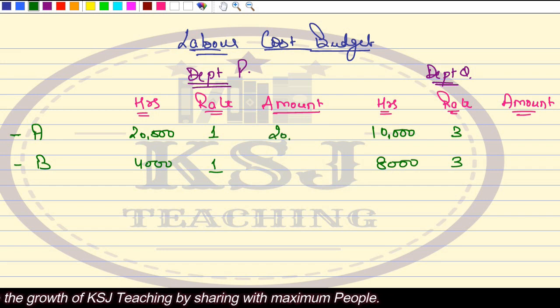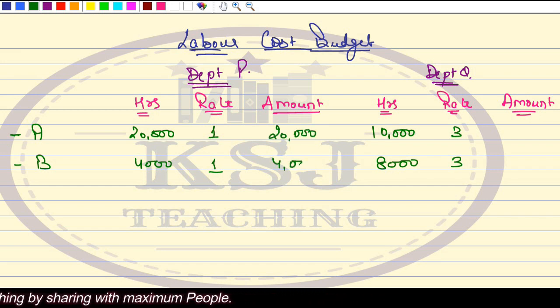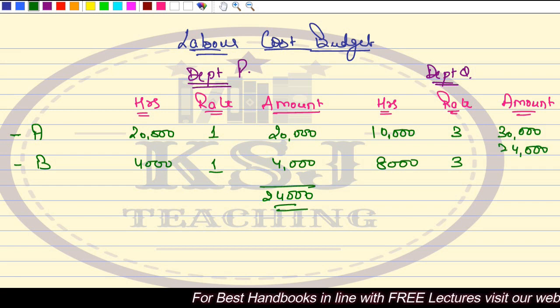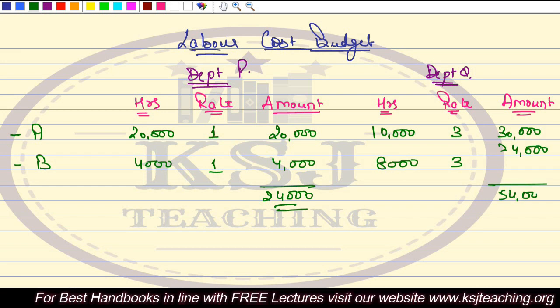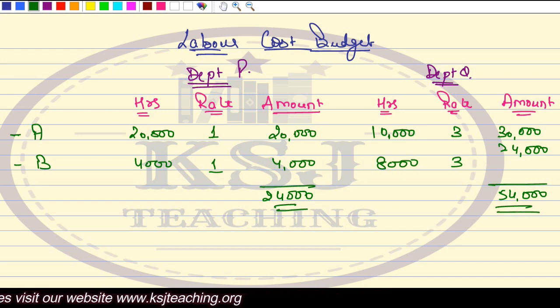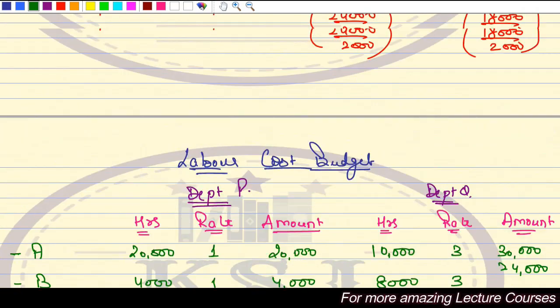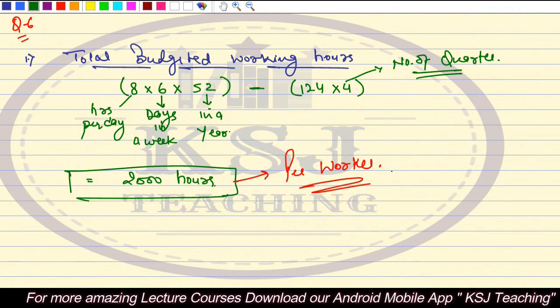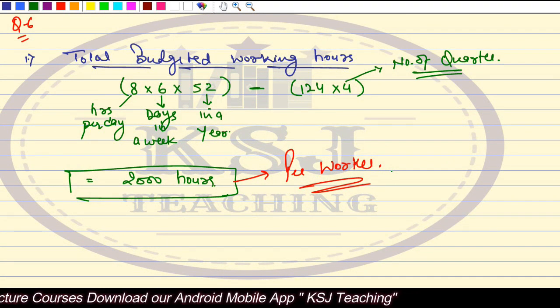So what is the amount? 20,000 and 4,000, so the total amount is 24,000. And here it is 30,000 and 24,000, so the total amount is 54,000. So this is the labor cost in the respective departments, department P and department Q. Clear? So this is about the direct labor cost budget. This is how the question is to be done. I hope it is clear.